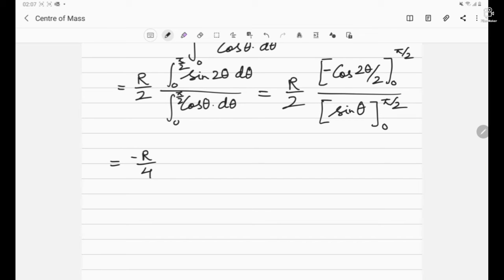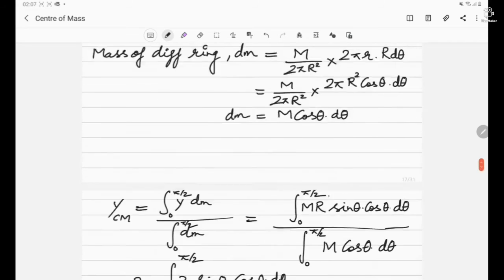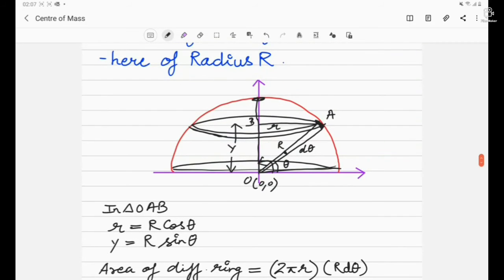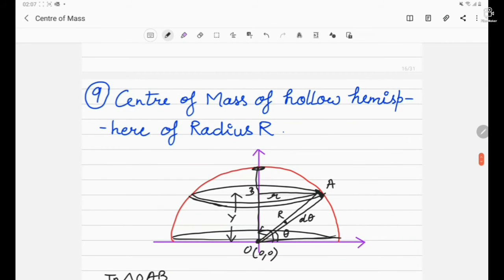Here cos 2 theta, when I put the limit pi by 2, becomes cos pi, which is minus 1. And when I substitute 0, cos 0 is 1. So minus 1 minus 1 will be minus 2, and this minus is already outside. In the denominator, sin pi by 2 is 1, sin 0 is 0, so we have just 1. So here we have r by 2. It means that the center of mass of a hollow hemisphere is at a distance of r by 2 above this point O. This is how we find the center of mass of a hollow hemisphere.